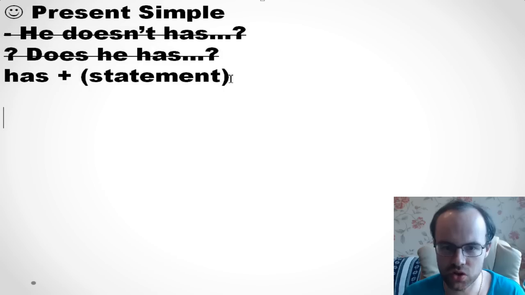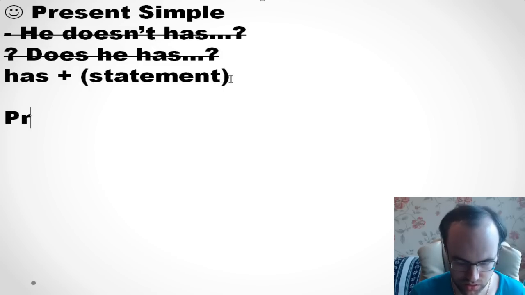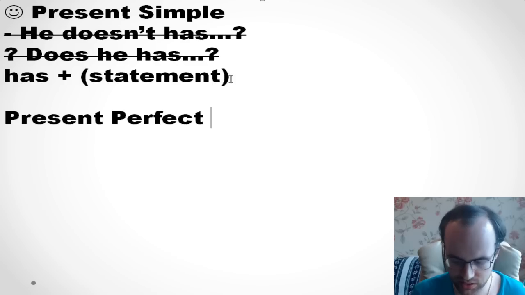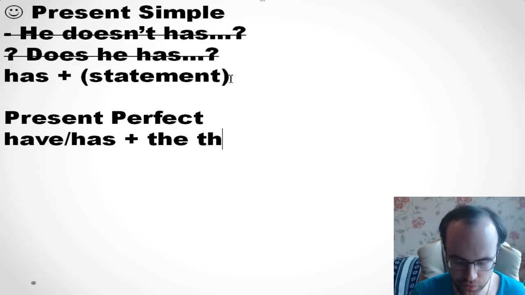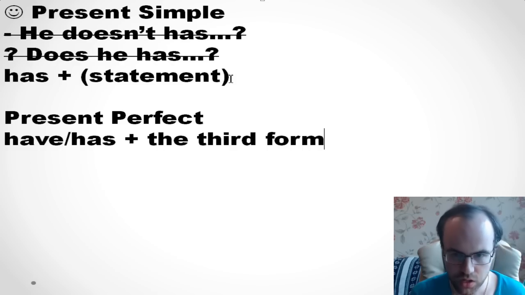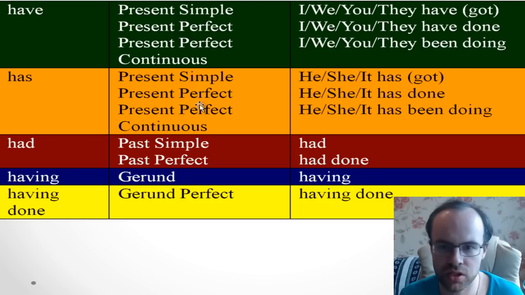Alright, so let's talk about present perfect. We also use have and has here. You remember this tense: have or has plus the third form, or I call it here "done." If it's I, you, we, they, it's have done.